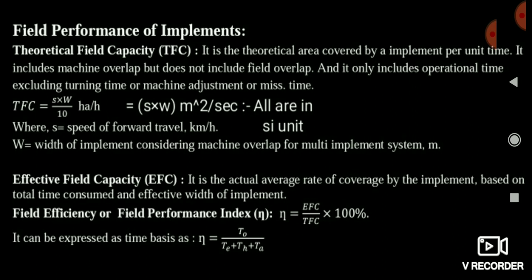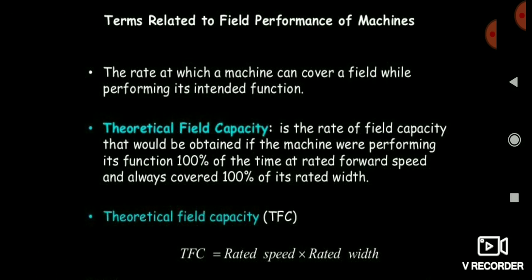terms of time, means net operating time divided by total time. Total time consists of net operating time plus time used in losses, means turning losses, mixing losses, filling losses. There are different types of losses. When we add all these losses plus net operating time, we get the total time. And field efficiency is the ratio of net operating time divided by total time. So you can see that there are two formulas for field efficiency.